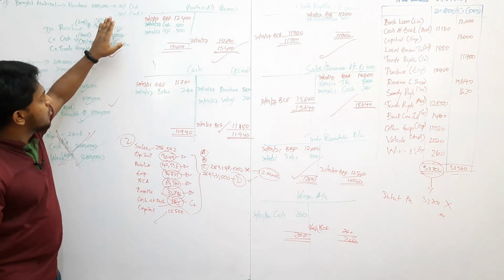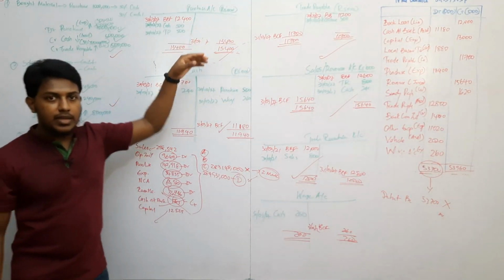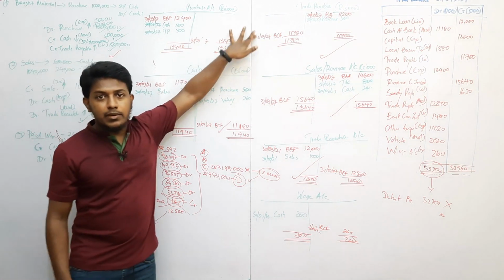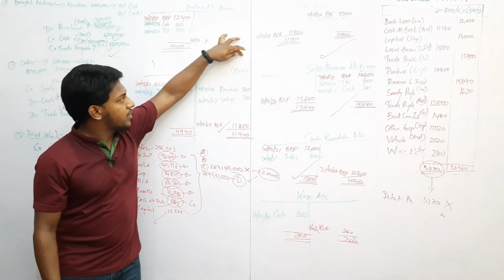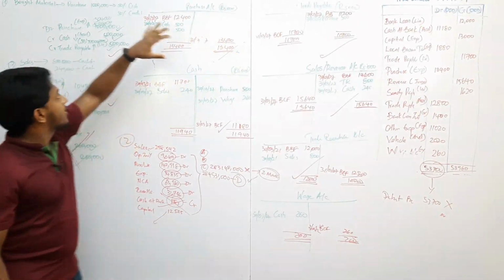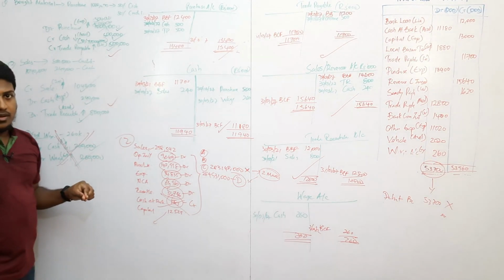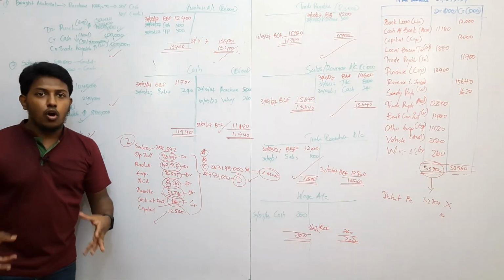Let's say the exam gives the purchase closing balance as 13,400. Then the exam question asks, this 13,400 was derived after these transactions occurred, and gives the transactions. Right? After giving the transactions, it says find out the opening balance.